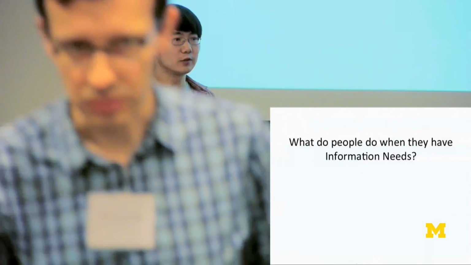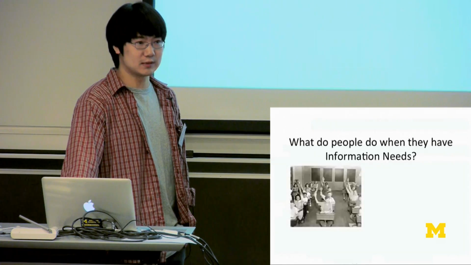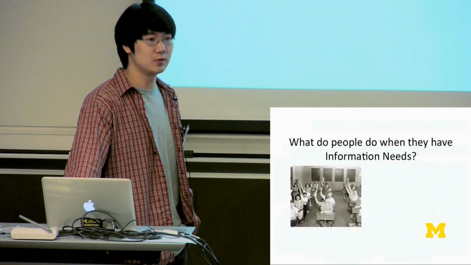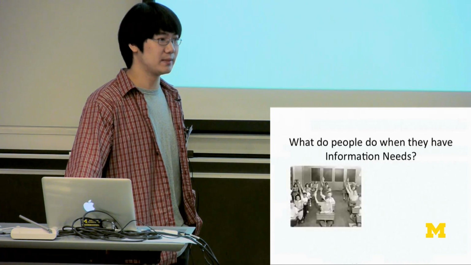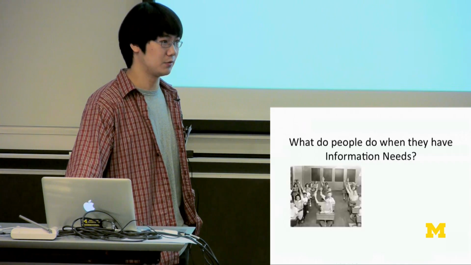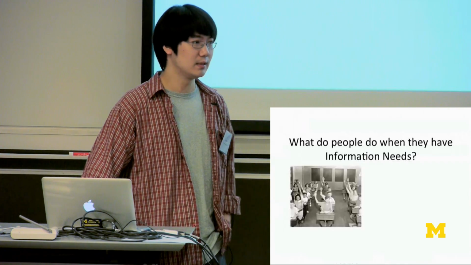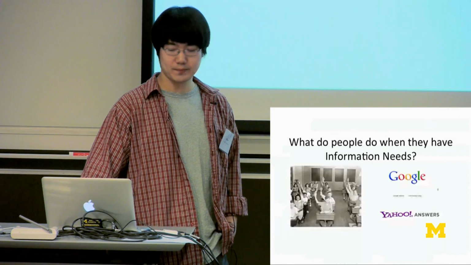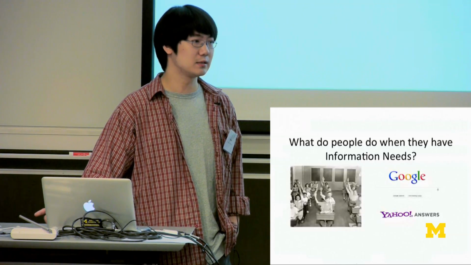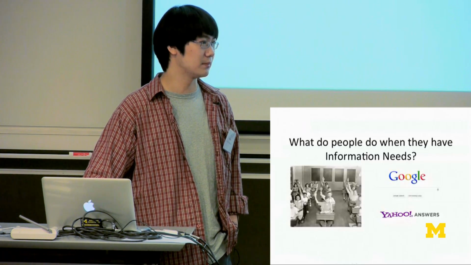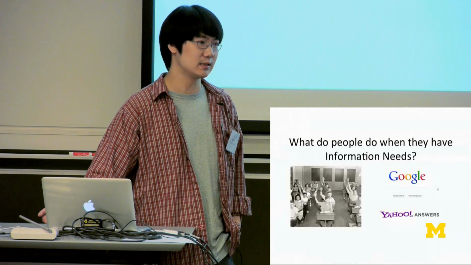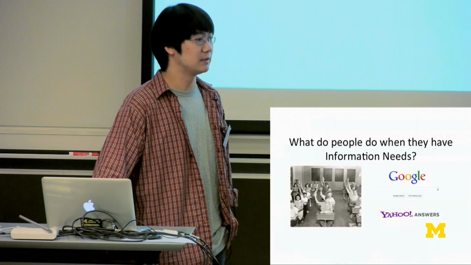So starting from the first question, what do people do when they have information need? Conventionally, they will just ask questions to anyone they know. And this is usually limited by the number of people one can possibly contact in the real world. And thanks to online services such as Google and Yahoo Answers, we can formulate our information needs and try to search them online.